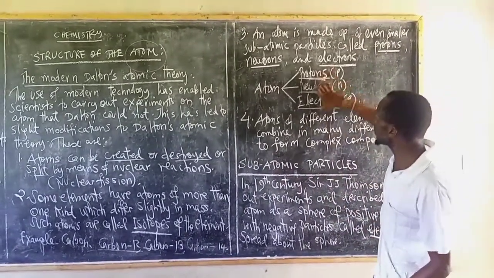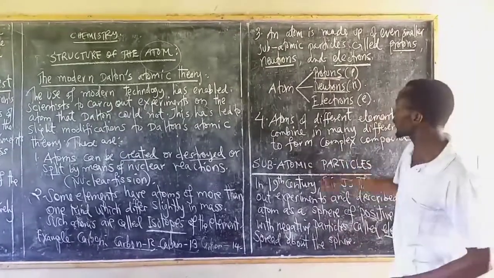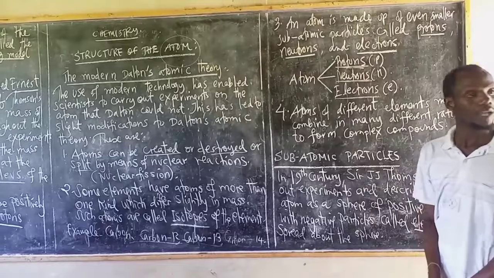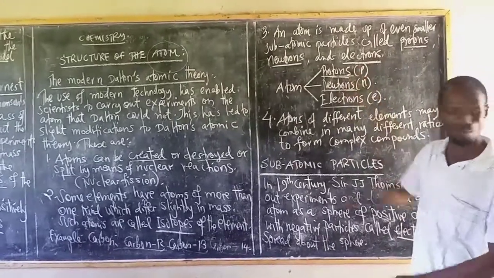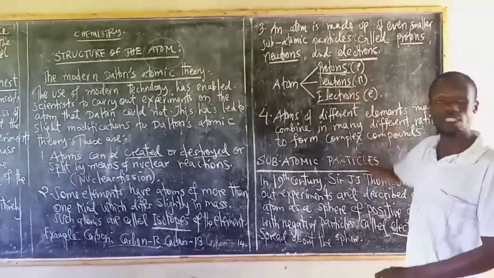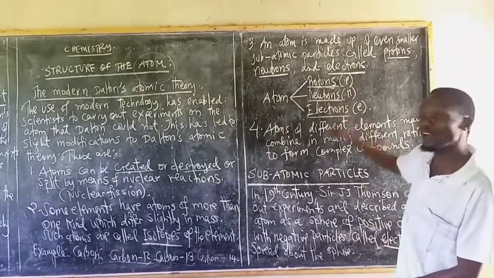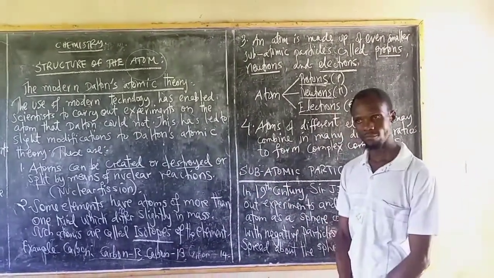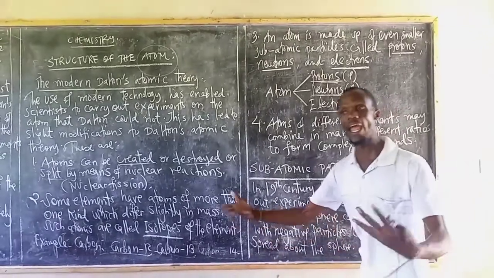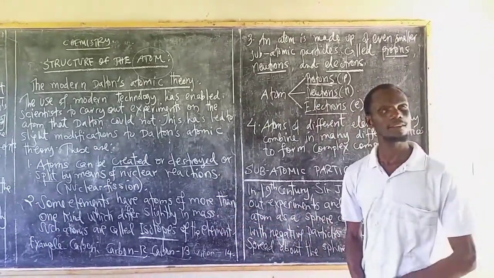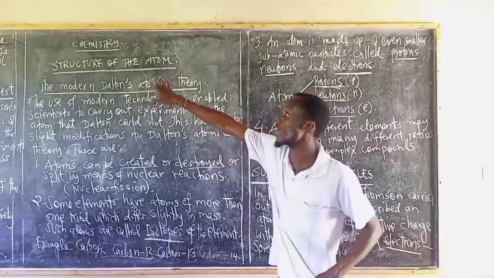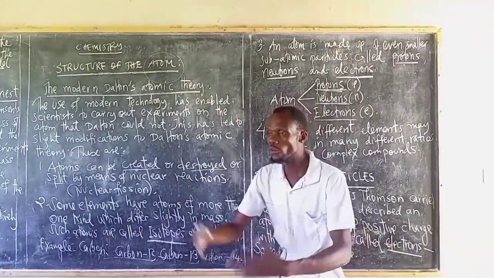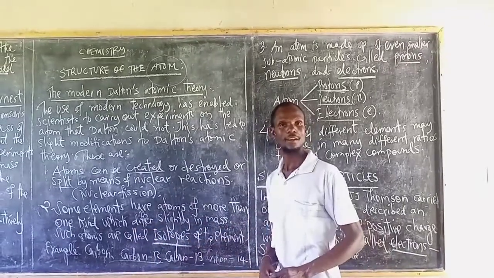We want to know the location in the atom of the protons, the location of the neutrons, and the location of the electrons. Where are they located? How do they behave? And that is all about the structure of the atom.